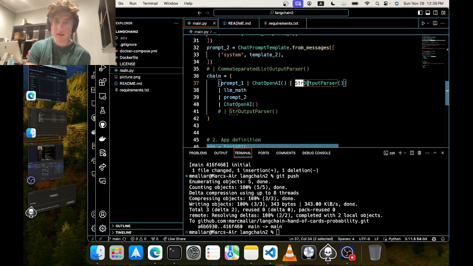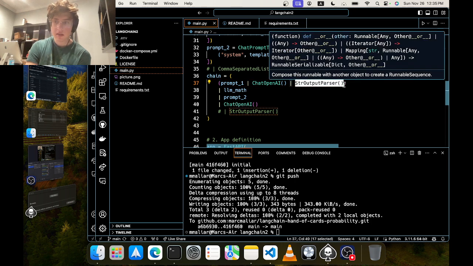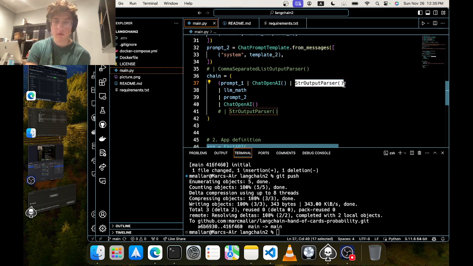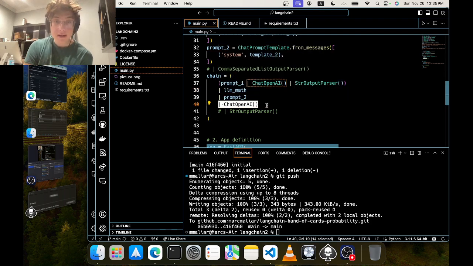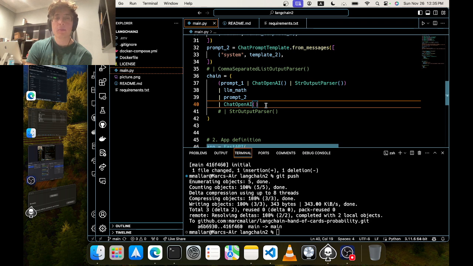I think this pretty much just extracts the actual string answer from the output, which is what we need, because we need to put that answer into the LLM math chain. So that's immediately what we do. After this, this entire expression we put into the LLM math, and then we feed that into the prompt, which we then feed into chat OpenAI again.